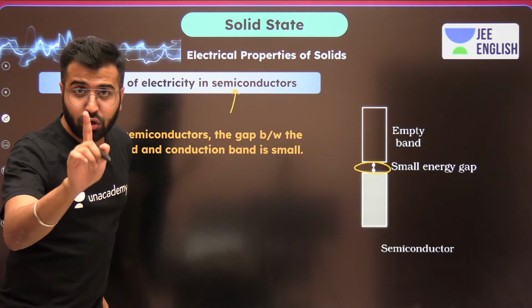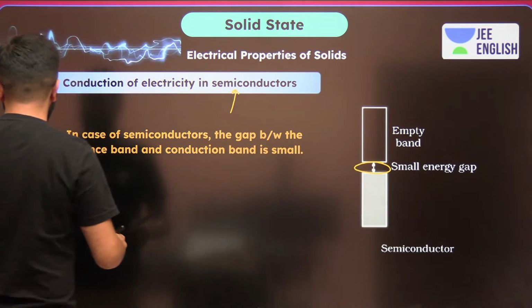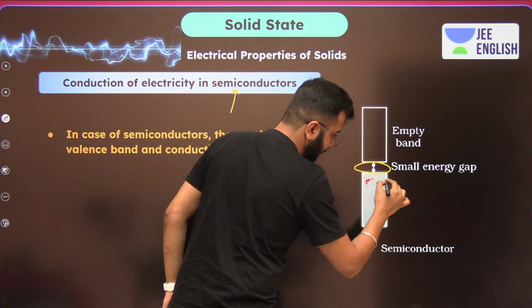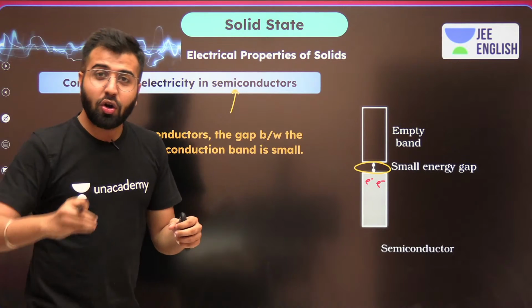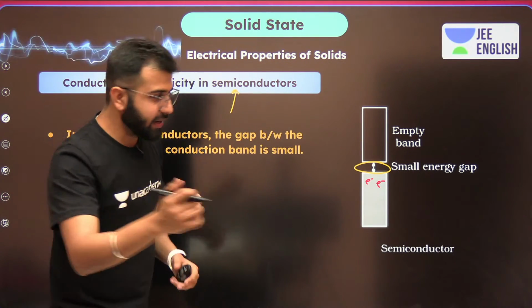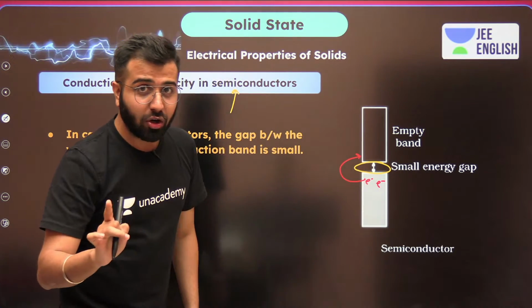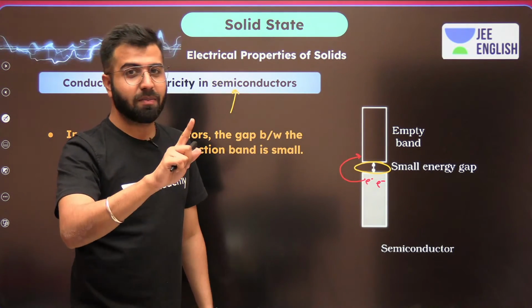In this scenario, whenever we fill electrons in the valence band, these electrons can be excited. Not all electrons, but a few can jump.